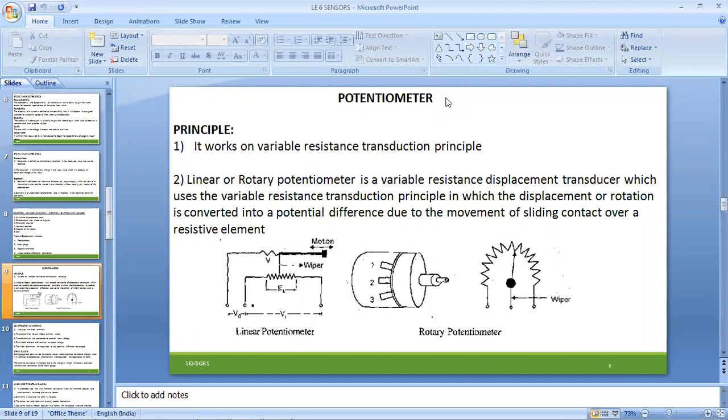This variation of resistance can be considered in two different modes: linear mode and rotatory mode. Linear mode means sliding actions are considered, and rotatory motion means 360 degrees of alignment, where the capacity of resistance needs to be increased.